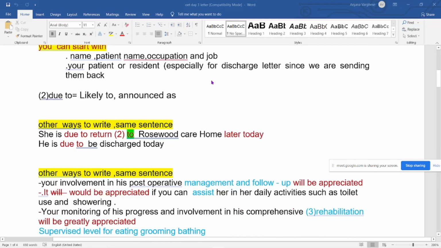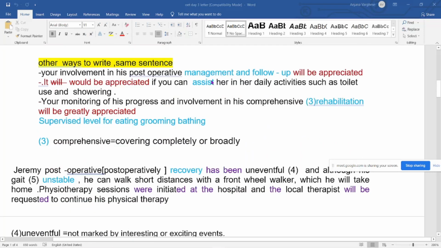Okay. Now I want you to read this sentence. Before that, let me explain. This is the sentence for assistance with toilet use and showering. The same thing I have written in different ways. Why am I showing you that? If you learn one sentence, you can apply it in the future. This is the same sentence written in different ways, so whatever you feel is comfortable for you, just select that. I am giving some time for you to read.